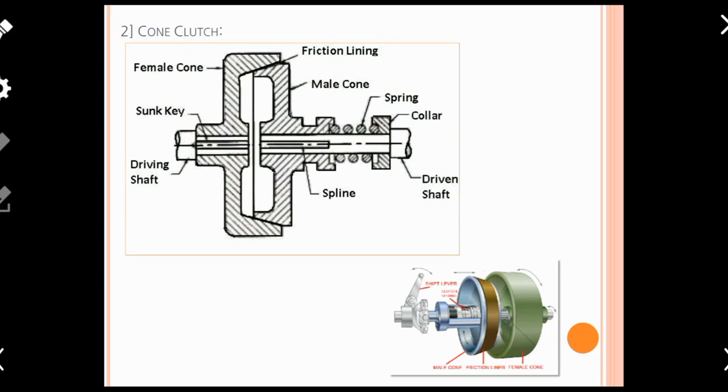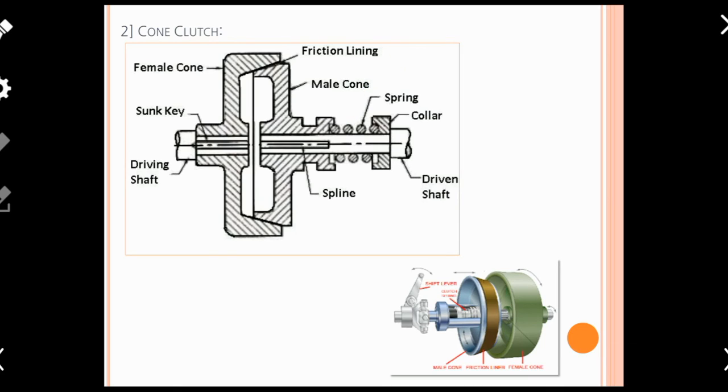Now suppose you require to transmit power; then this spring, especially a helical spring, pushes the male cone, which directly engages in that particular area. So if the driving shaft is rotated, the female cone will rotate, which causes the male cone to rotate and ultimately the driven shaft. Now suppose you don't require power transmission at that time. Here there is a lever which is not shown in the current diagram, but there is a lever.